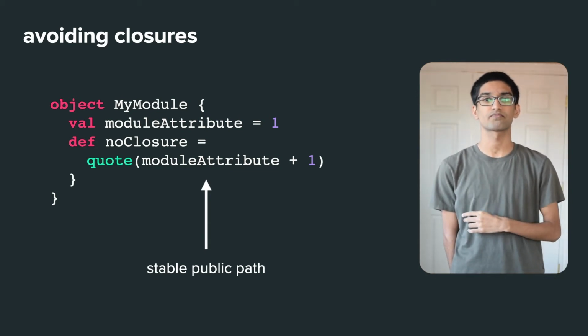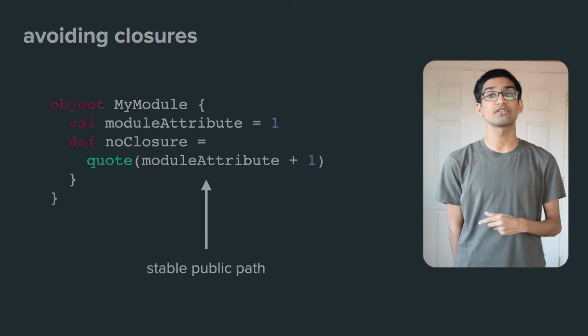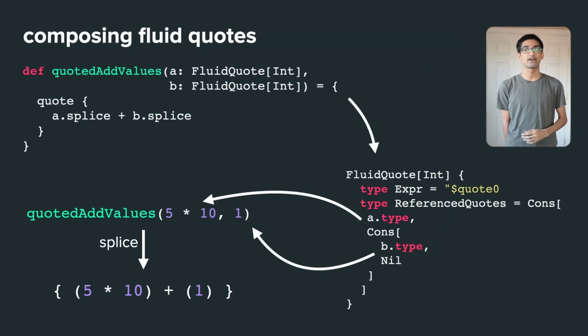In that case, we simply substitute the reference for the full path instead, which avoids a closure without affecting the program behavior. In addition to using fluid quotes to track ASTs for later analysis, fluid quotes also come with their own composition API that offers a lightweight approach to metaprogramming. Instead of having to write a full macro that involves additional language features, developers can use the quote and splice APIs to compose fluid quotes, even when the specific ASTs of some quoted inputs are unknown.